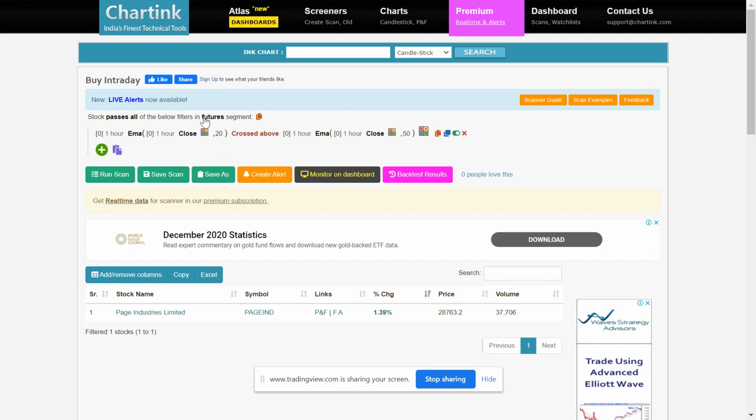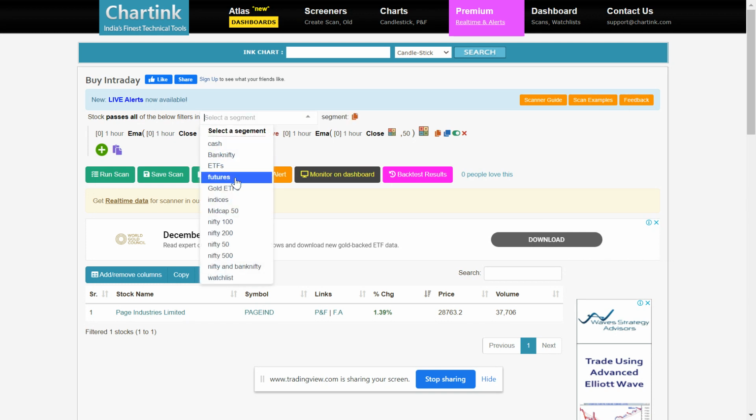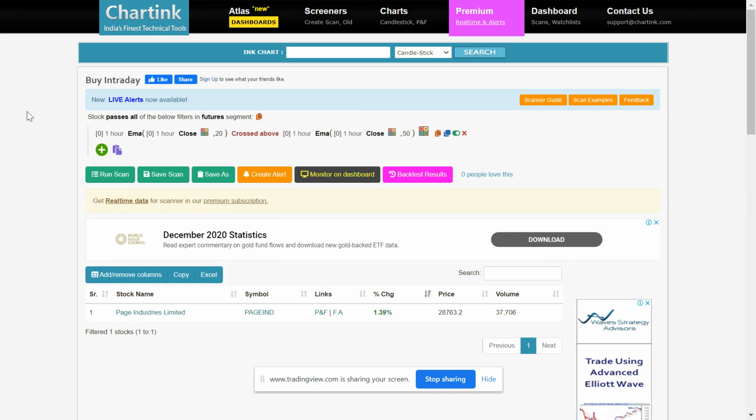So this is one such backtested result. This is plain vanilla, so there is no complexity involved. Just one thing: I used futures instead of cash because there are a lot of trades coming up. We can do this system with leverage by buying options or buying futures, which would give a better advantage than going with cash trades, where we'll get very minimal profit. So that is the reason we have taken the futures.